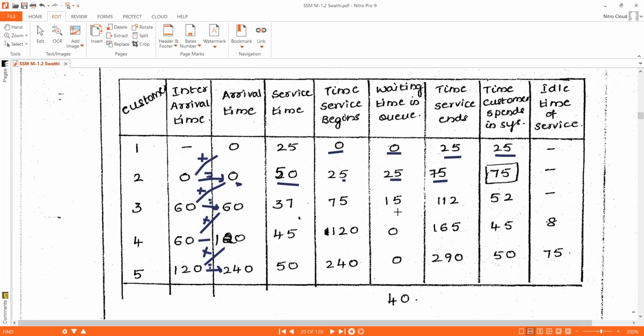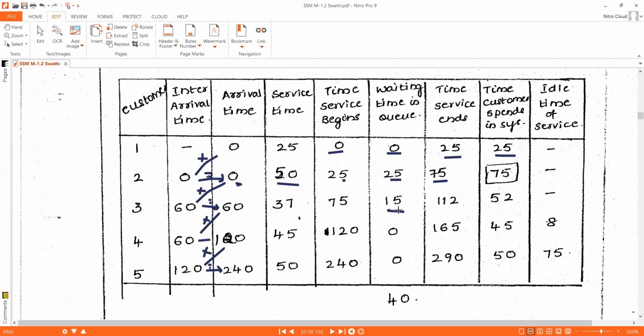So he came at 60 minutes. From 60 minutes to 75 minutes of simulation clock time, he needs to wait in the waiting queue. So that is 75 minus 60, that is 15 minutes.